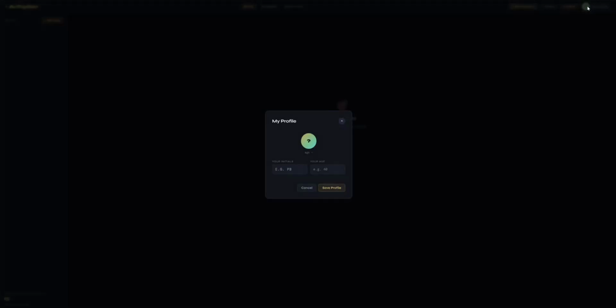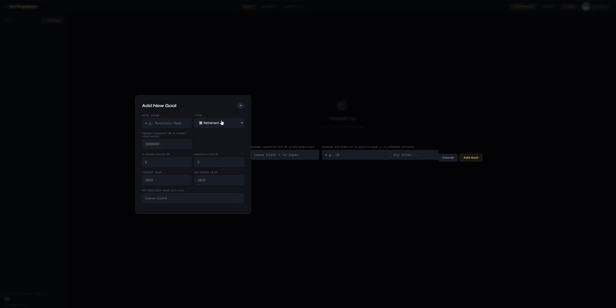So, what you can do is you can add your goals from this left panel. You have a summary and a cash flow view. On the top right, you can actually customize your profile. And this is rather the first step every time you use this tool. So always save your initials and your age. Based on your age, all the calculations going forward will be accounted by this tool. So let's see what we can do, what options we have.